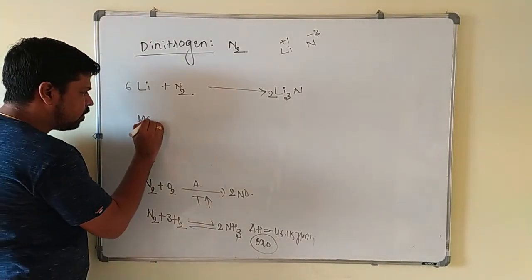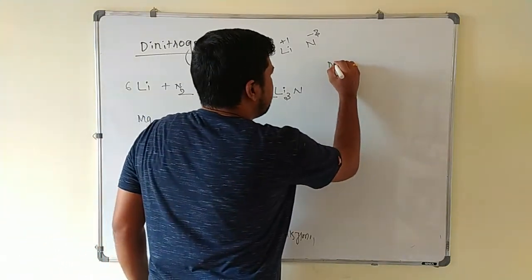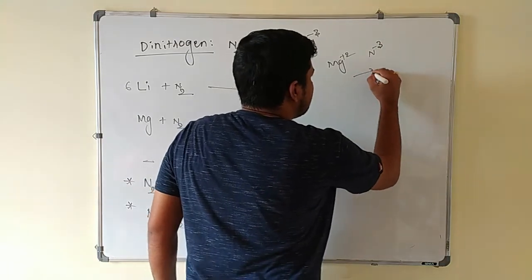Suppose if I take the reaction of magnesium with N2, what type of nitride is formed here? Magnesium is plus 2, nitrogen is minus 3, cross multiply the charges, what will you get here?